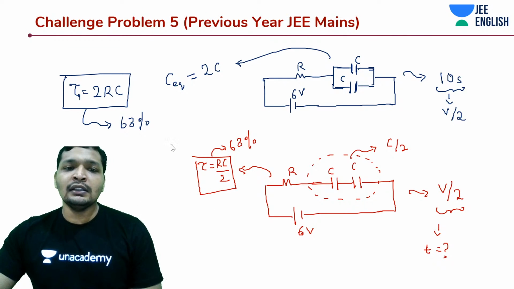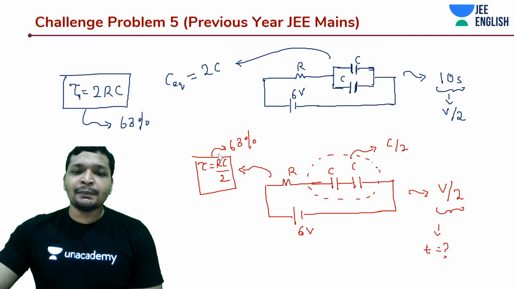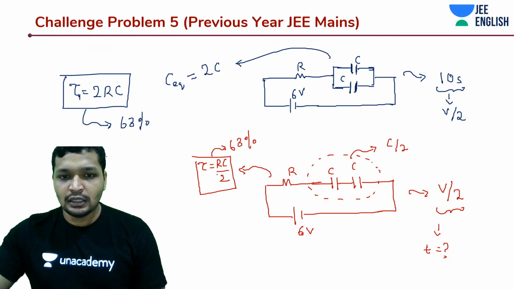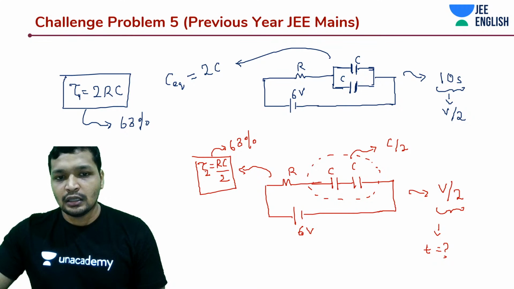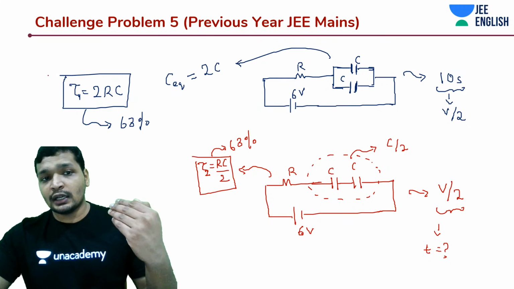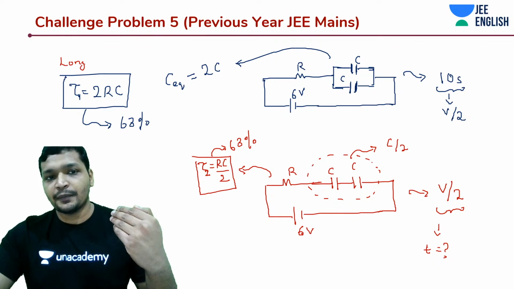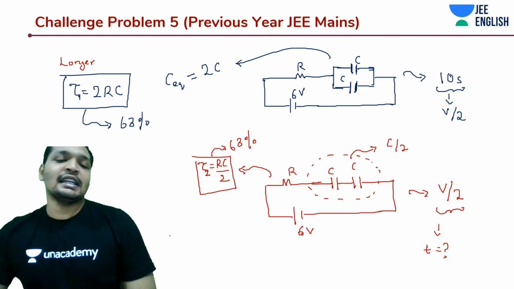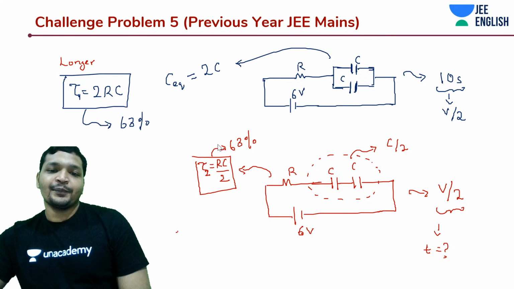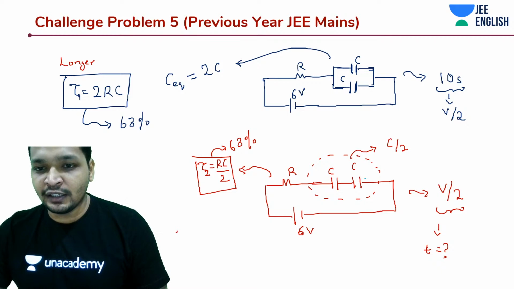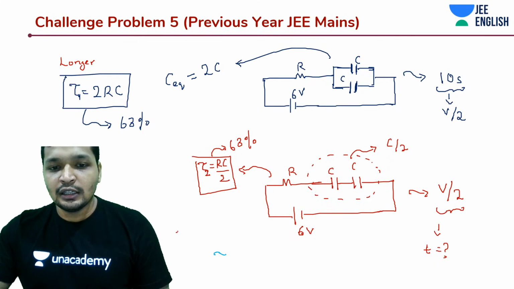What should be the answer, Kunal, in this case? To reach 63%, this one takes RC by 2, as this one takes 2 RC. This is longer, guys. Okay, so what is the value of tau 1 by tau 2? Yes, that's correct, Kunal. That is correct. We'll derive that part. Don't worry about it. There should not be any confusion in that. So we'll do that as well.